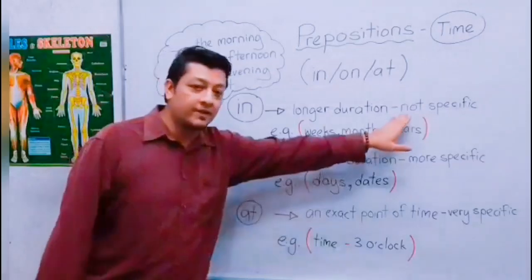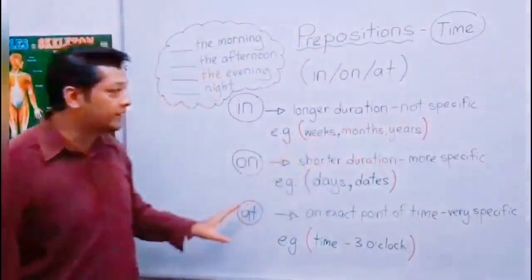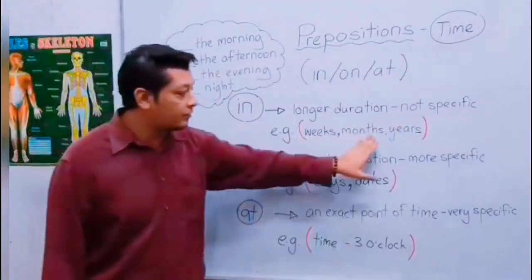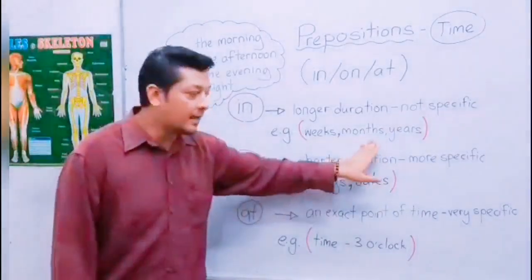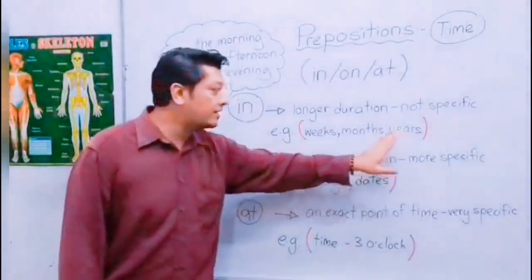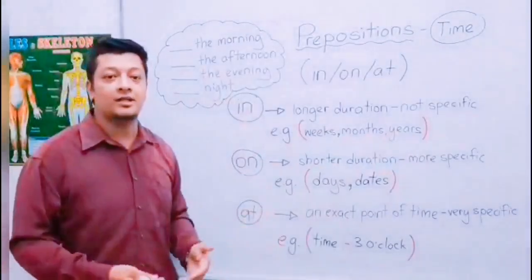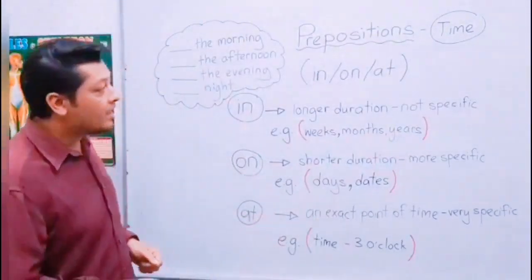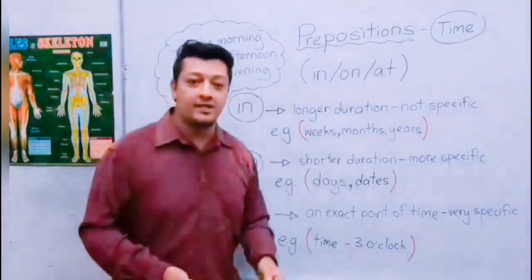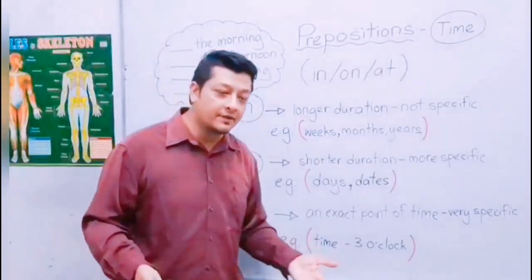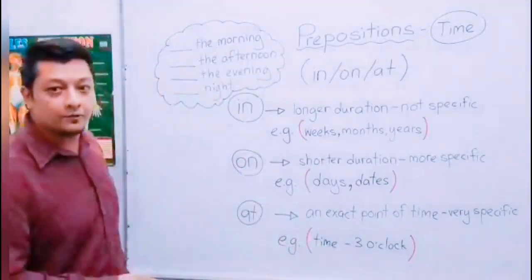It is not specific at all. For example, with weeks, months, and years: you can say in March, in April, in May, and for years, in 2010, in 2011, in 1942.